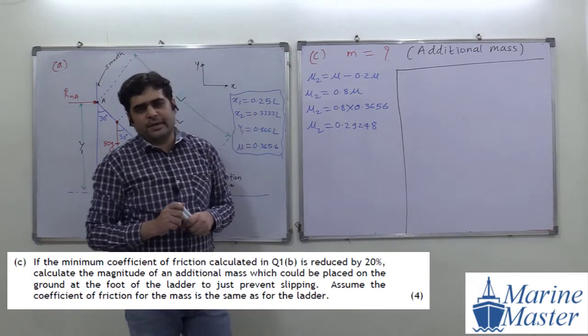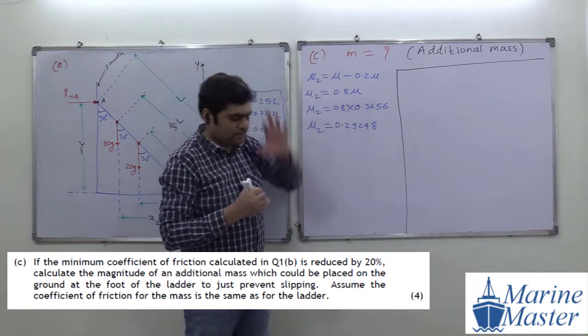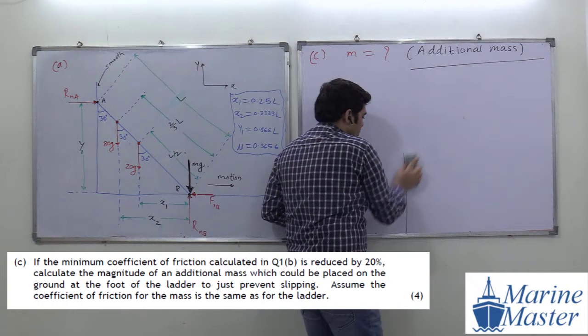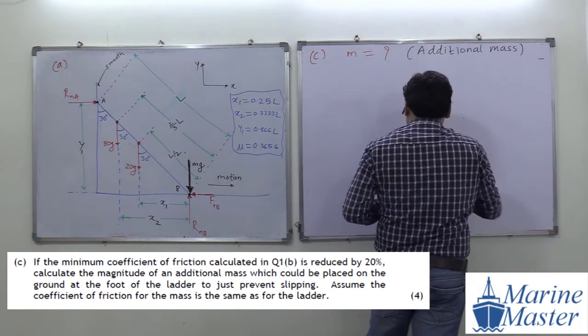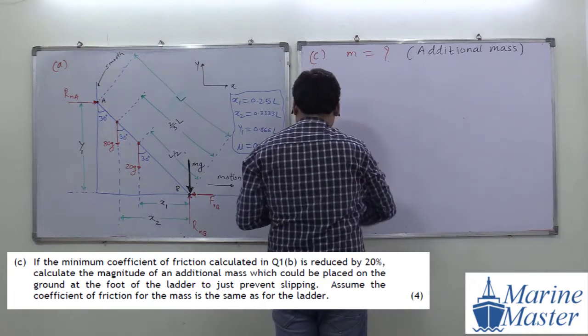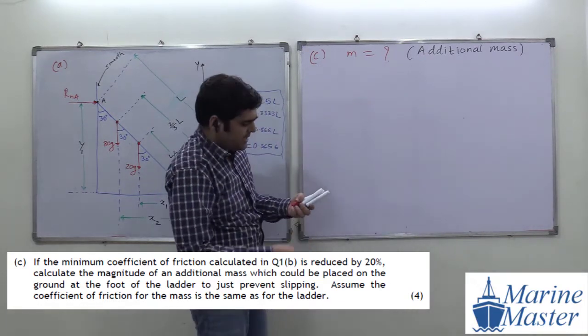So now, guys, what is our target here in C part? What we have to find out? We have to find out the additional mass here. Now, how to find out this additional mass? We are going to deal with this story. Try to see the scenario here. Same as usual, our same story.